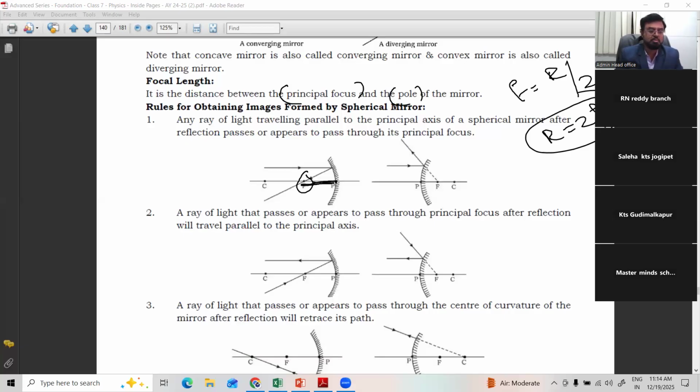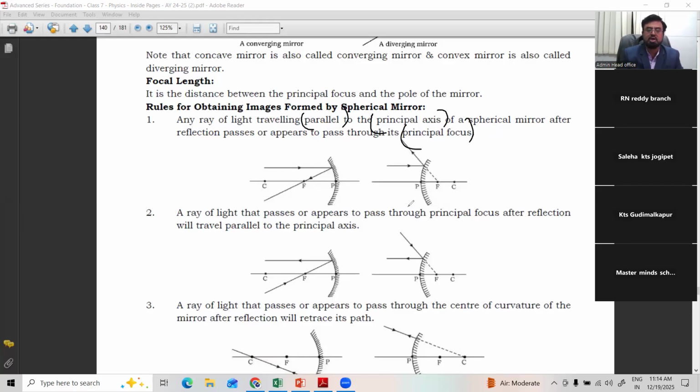There are some rules here, maybe around 5 rules. Rules for obtaining the images formed by the spherical mirror. Observe carefully. Any ray of light traveling parallel to the principal axis of a spherical mirror, after reflection, passes or appears to pass through the principal focus. We are getting the parallel line.